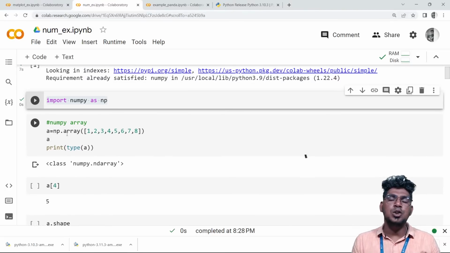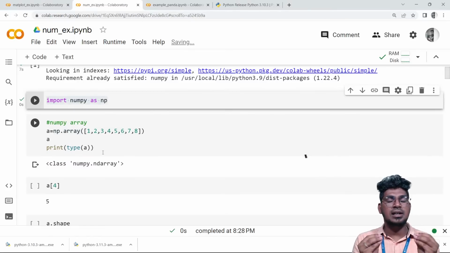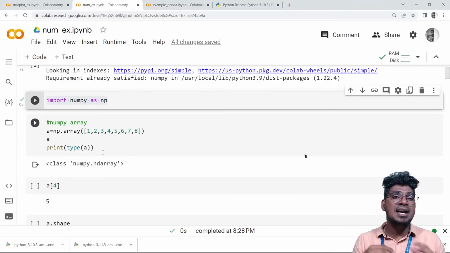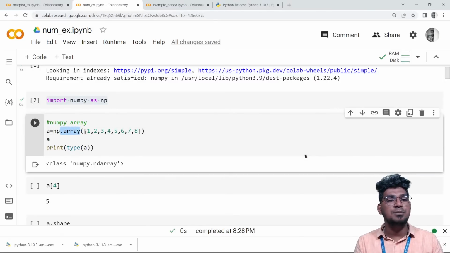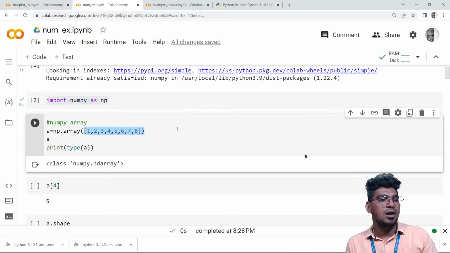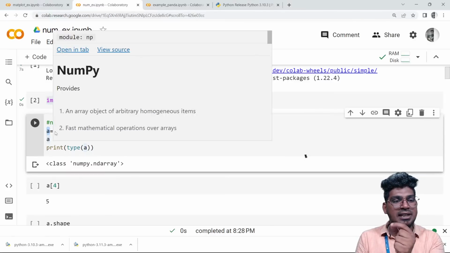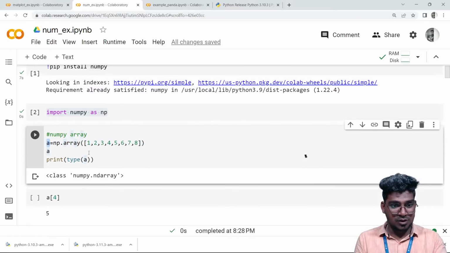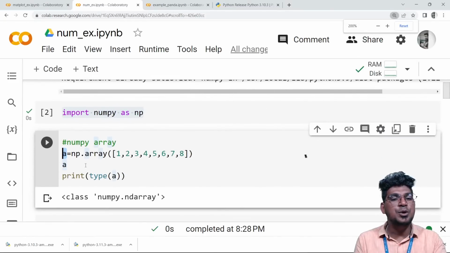Here I want to create an array from a list. For example, I have multiple values in one single list, and I want to create an array with the help of numpy.array. A is a variable, so I'm creating one variable to store the value. Just a minute. So numpy.array will help to create an array here.